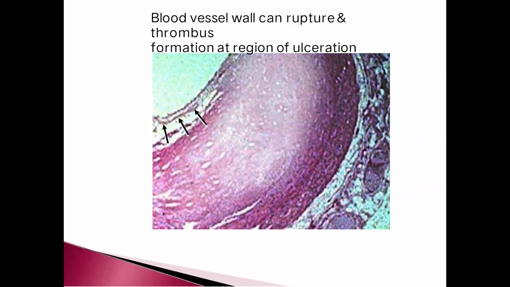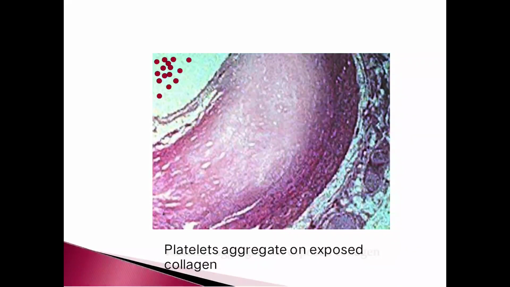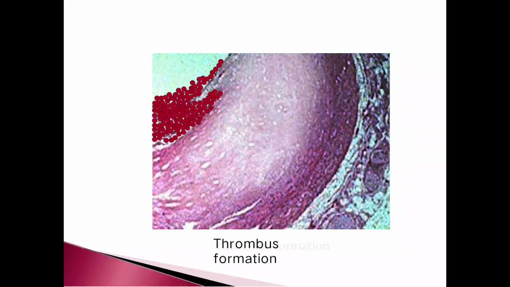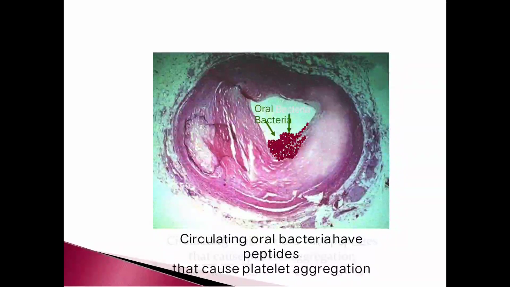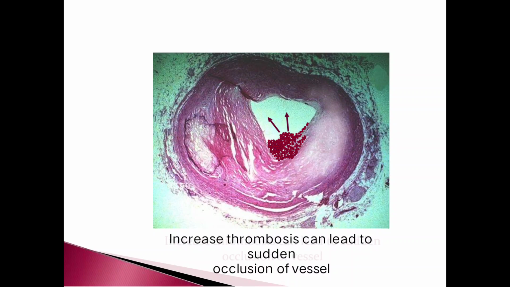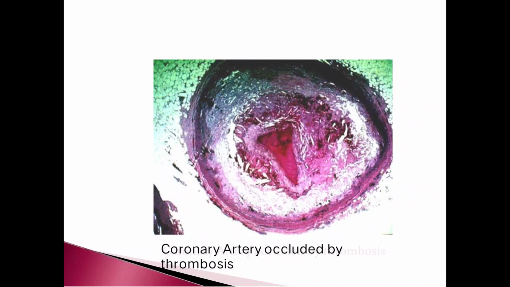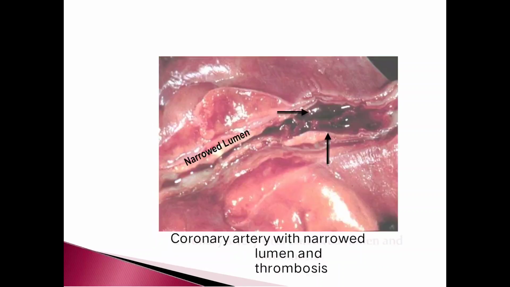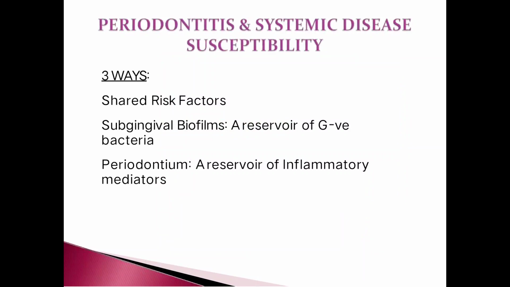The blood vessel wall can rupture, and thrombus forms at a region of ulceration. Platelets aggregate on the exposed collagen. Thrombus formation: circulating oral bacteria have peptides that cause platelet aggregation. Increased thrombosis can lead to sudden occlusion of the vessel wall. Coronary arteries occluded by thrombosis. Coronary arteries with narrow lumen and thrombosis.